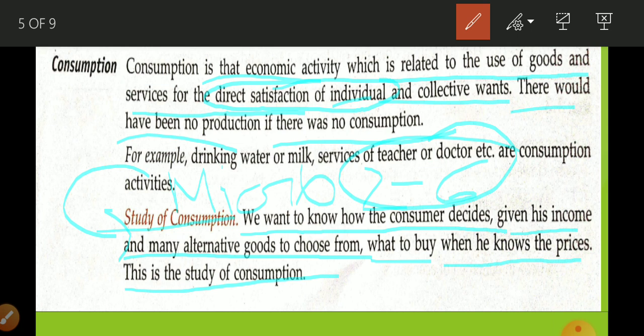तो इसमें क्या हम जानते हैं, तो this is related to कि कैसे हम decide करते हैं हमें क्या चीज़ खरीदनी है और कितनी quantity में खरीदनी. तो that is the subject of study of consumption. That is the subject matter of study of consumption.